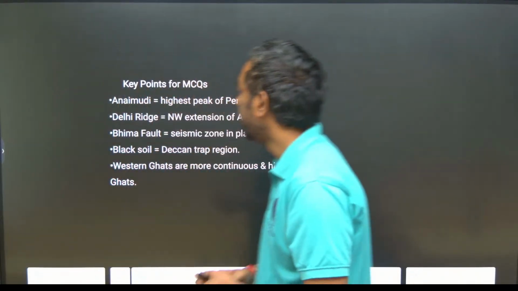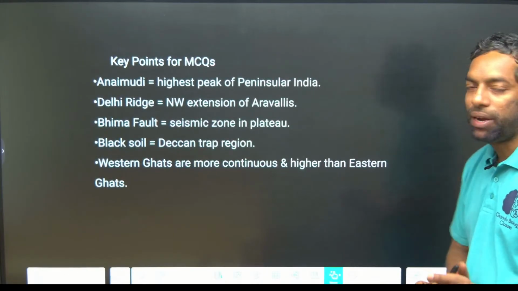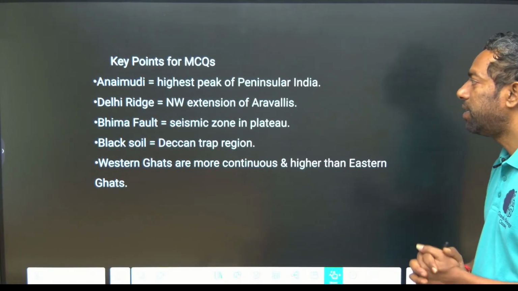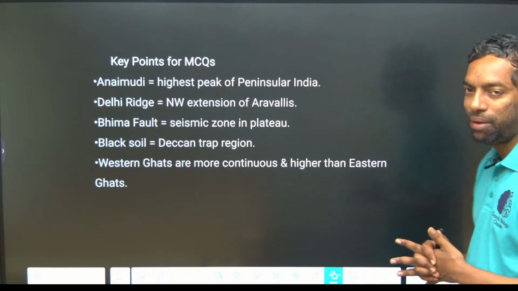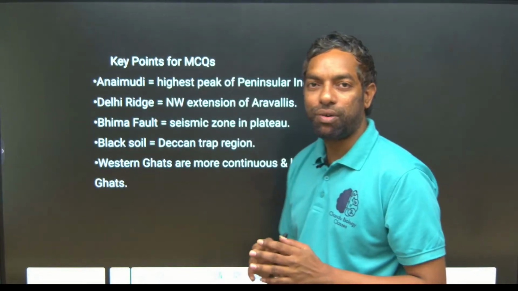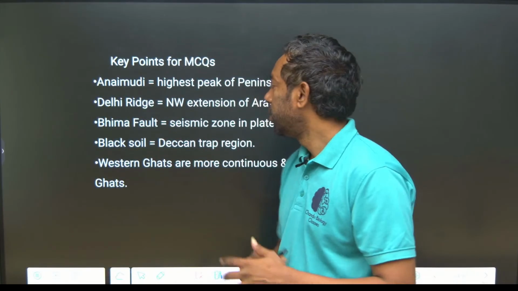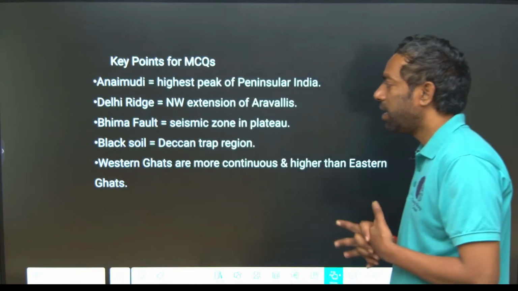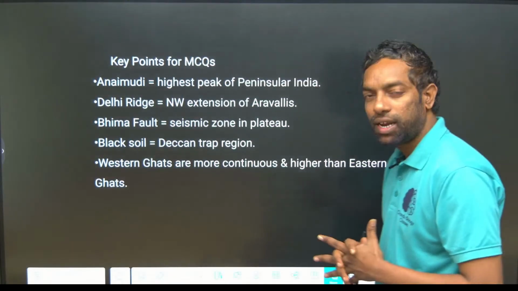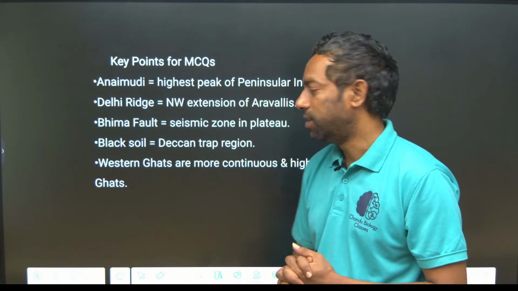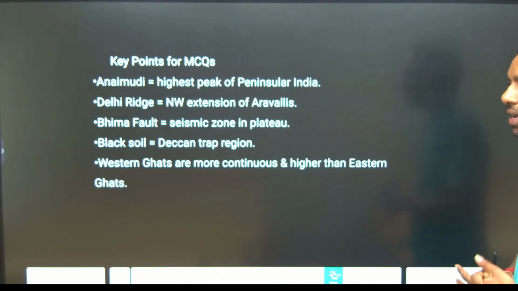Okay, guys, just key points for the MCQs. Anamudi is the highest peak in peninsular India, and the Delhi Ridge is the northwest extension of the Aravalli. Bhima fault is a seismic zone in the plateau. Actually, seismic activity does not usually take place in the plateau area, mostly in the northern area like the Himalayas, and here also the Bhima fault. Black soils are the plateau soil texture. Western Ghats are more continuous and higher than Eastern Ghats.